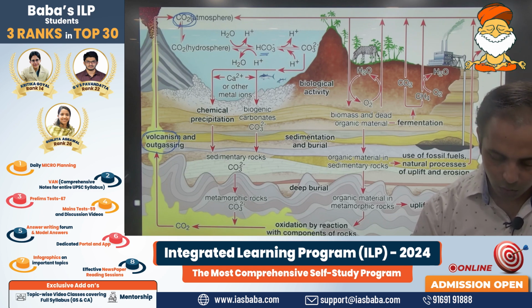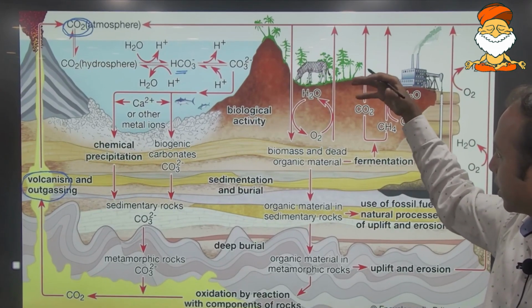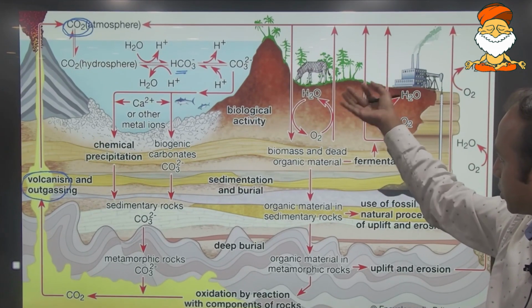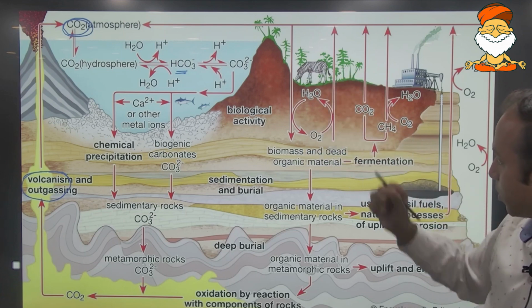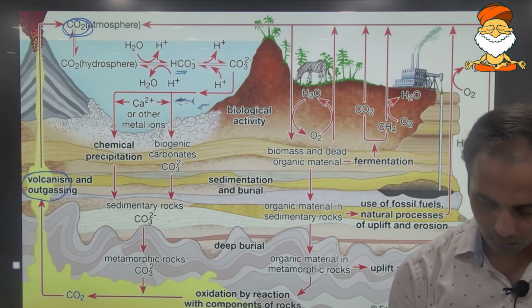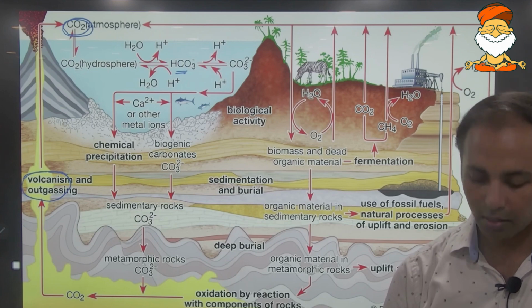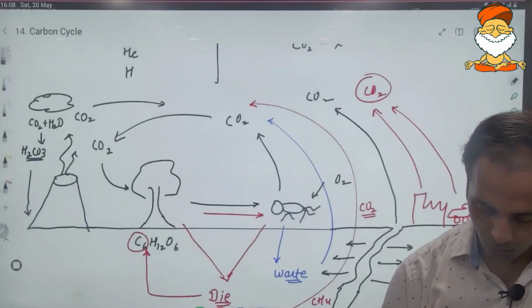So again, it will be forming part of the carbon cycle. Now over here in the atmosphere, when it is released, it is absorbed by the plants, or it may fall in the form of wet depositions. Now when this carbonic acid gets mixed with the water bodies, there comes the problem.